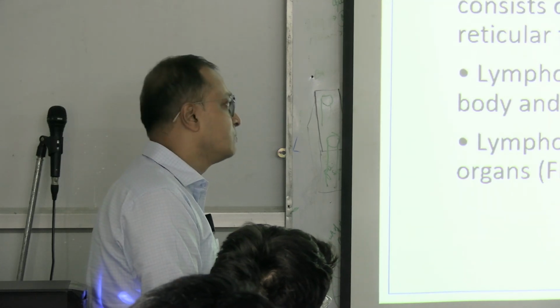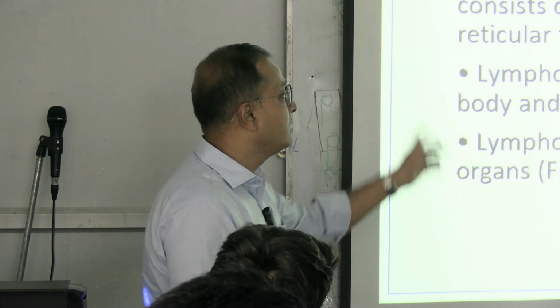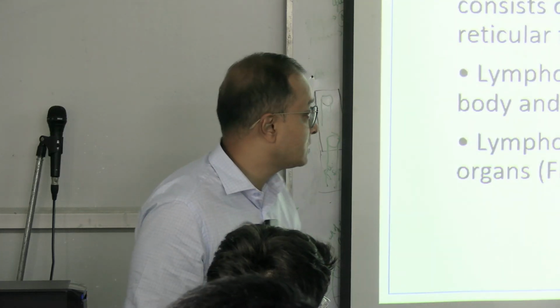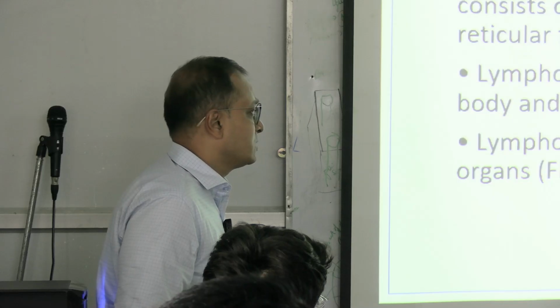That is why we call them connective tissues, which constitute the immune cells, which we call lymphocytes and plasma cells, present in a network.